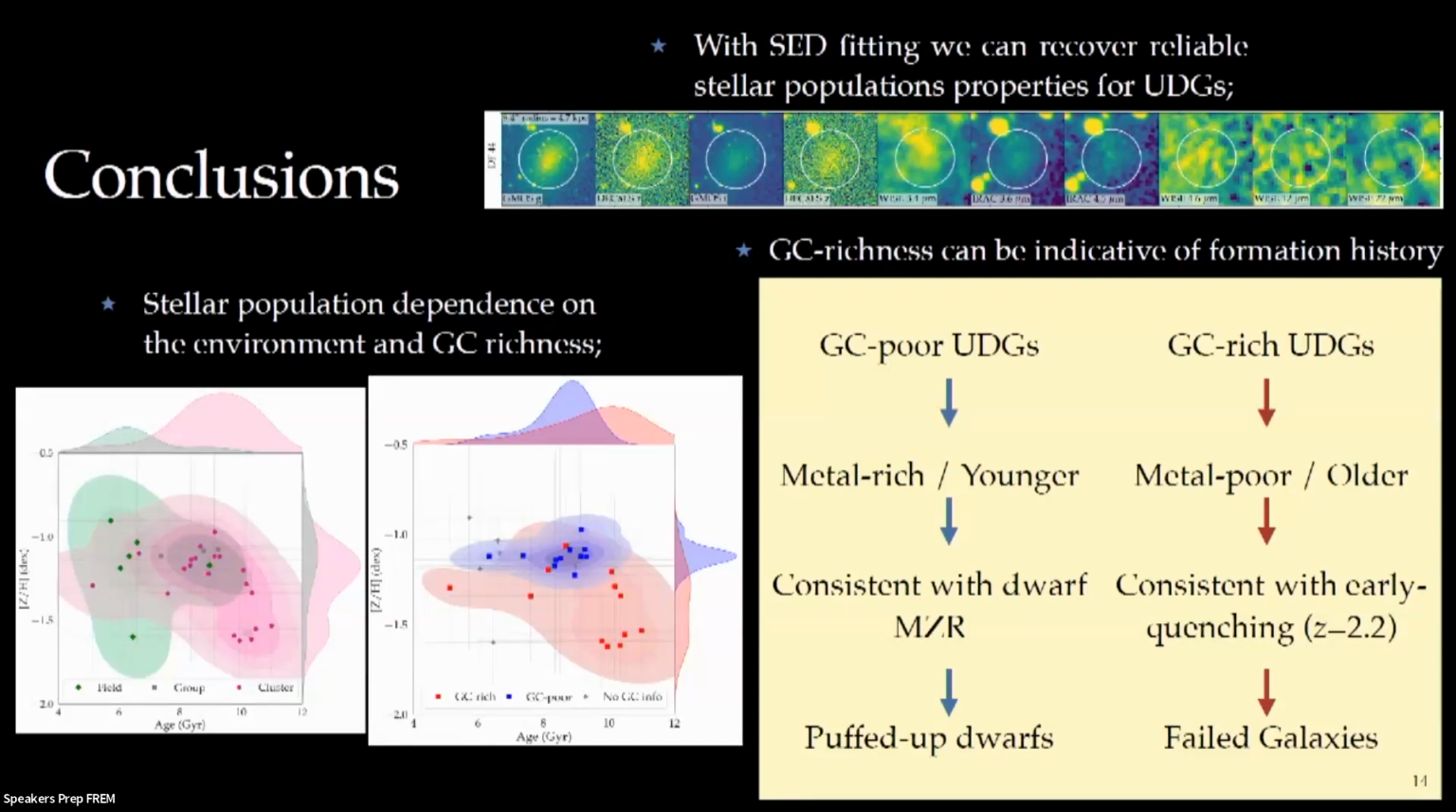On the other hand, GC-rich UDGs are metal-poor and old. They are consistent with early quenching. And because of the combination of all of these properties, we believe that they are likely failed galaxies.